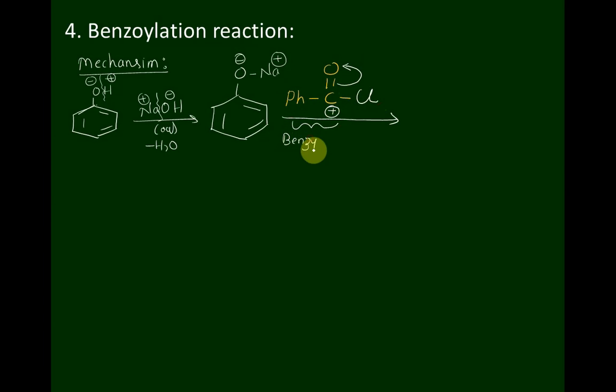This carbocation is more stable in nature due to resonance. So this carbocation attacks the nucleophile of the phenoxide ion to form an intermediate. Now this is the oxygen atom.